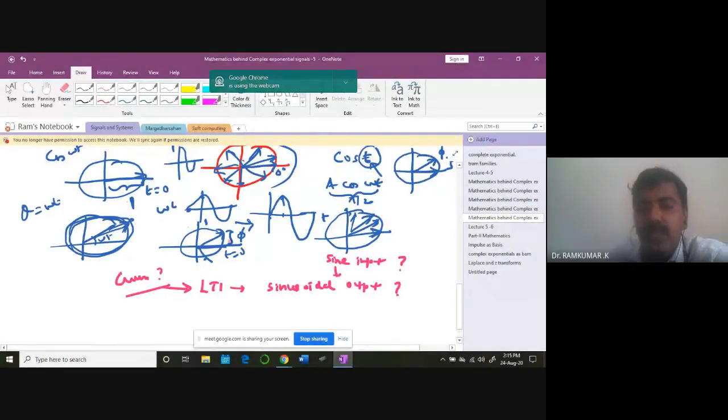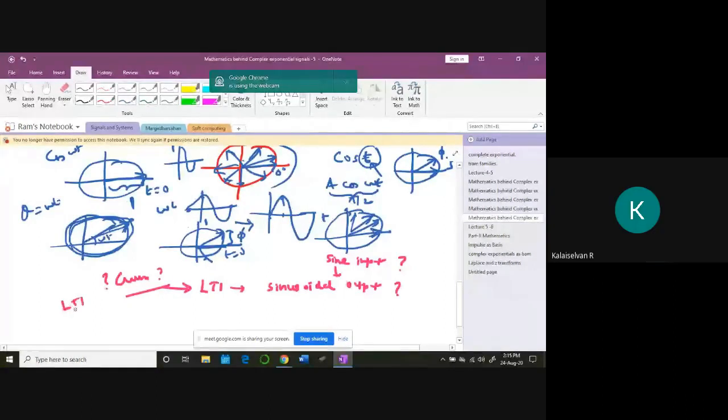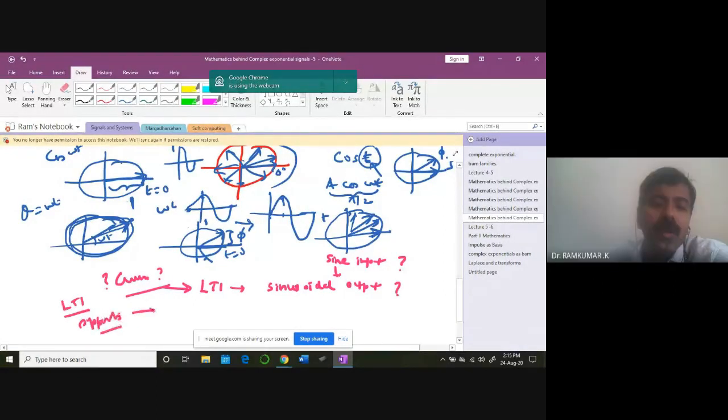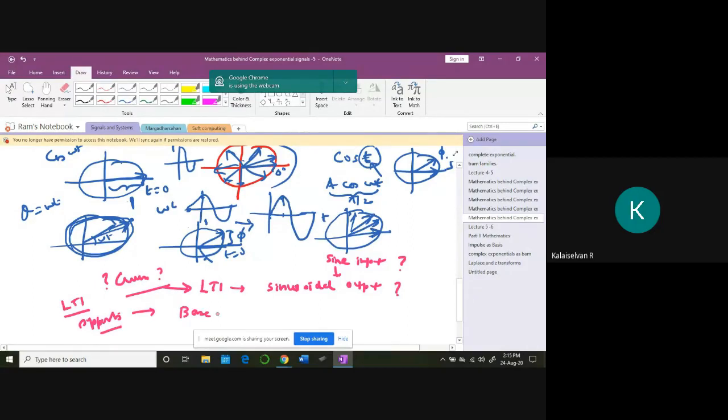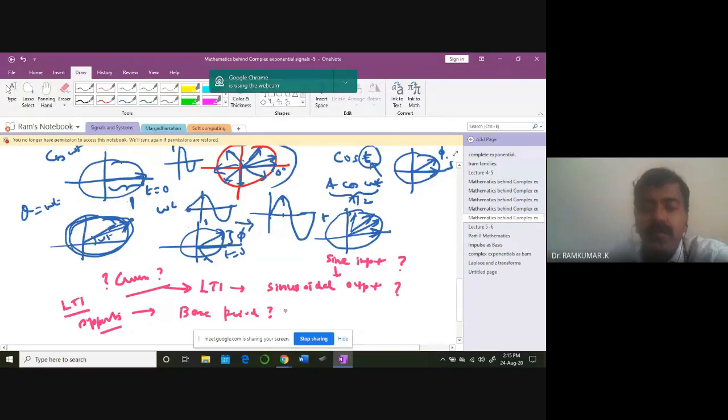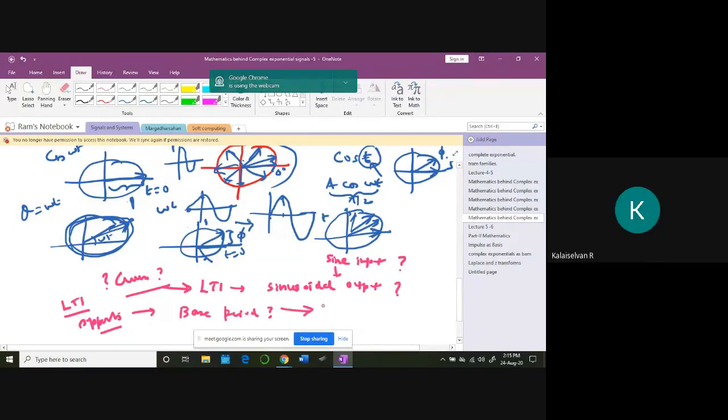Why? Is there some specific property of LTI systems that supports it? Sir, base period, sir. Base period, what do you mean by it? It's the fundamental period, sir. After multiplying, it has constant frequency.